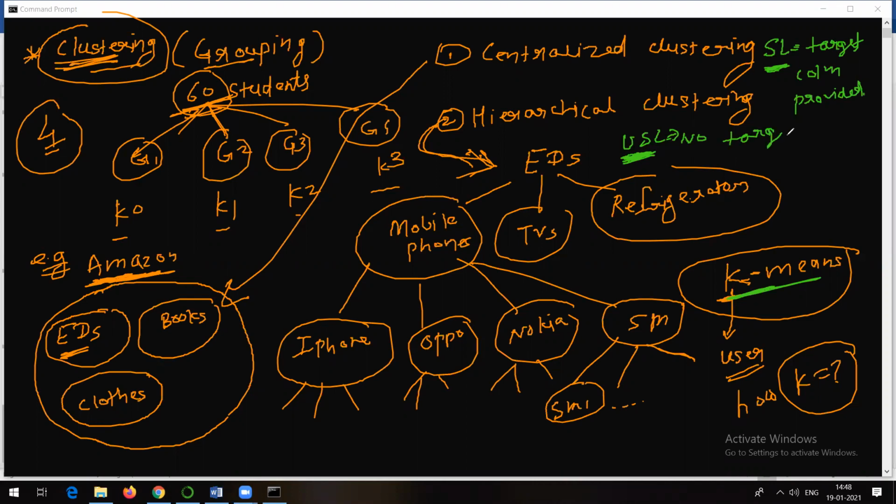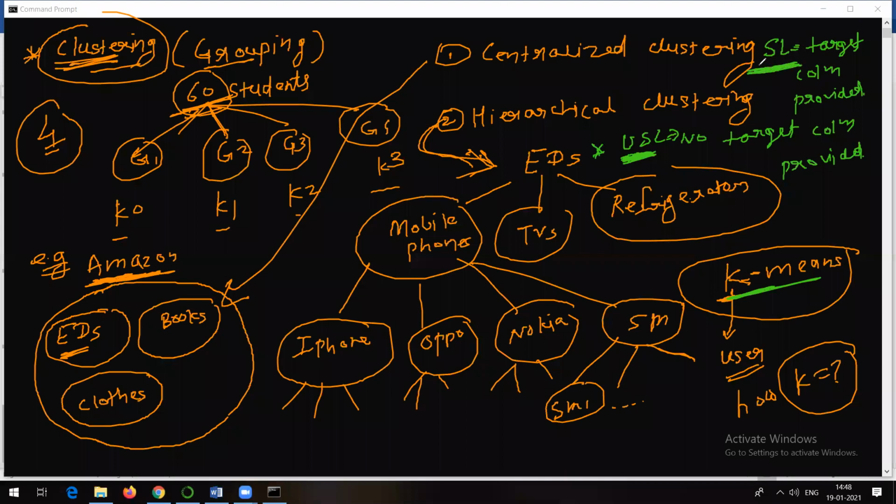That is always the difference between supervised and unsupervised learning. So we are not aware of the output. Then if the target column is not provided, how does the learning actually happen? That's what we need to learn here.